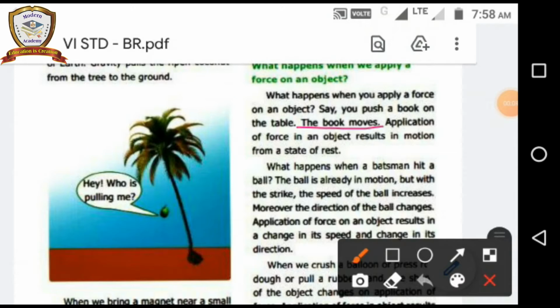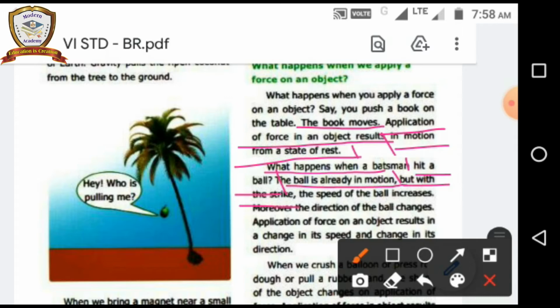The book moves. Application of force on an object results in motion from a state of rest. What happens when a batsman hits a ball? The ball is already in motion, but with the strike, the speed of the ball increases. Moreover, the direction of the ball changes. Application of force on an object results in a change in its speed and a change in its direction.